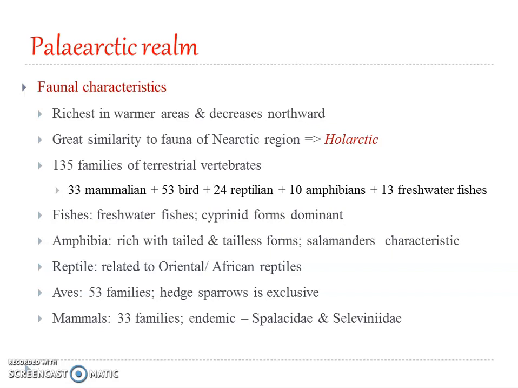Among them are 33 mammalian families, 53 bird, 24 reptilian, 10 amphibian, and 13 freshwater families. None of these families is peculiar to this region, but 9 of them are common to the Palearctic and Nearctic regions, as we've seen.